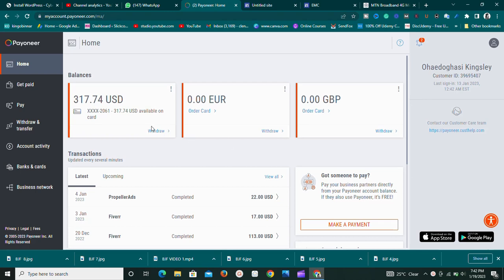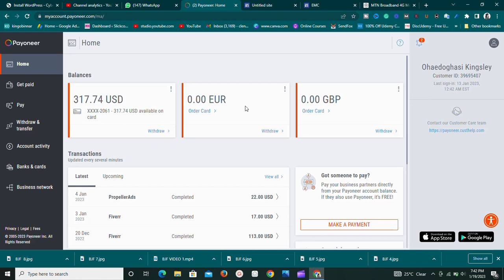So like I said, how to make money online by doing a simple business model called Payoneer arbitrage. What you want to do is have a Payoneer account, just like you see on my screen, I have a Payoneer account right now. Now you need to source for Payoneer funds. How do you source Payoneer funds? You can do that in several ways.